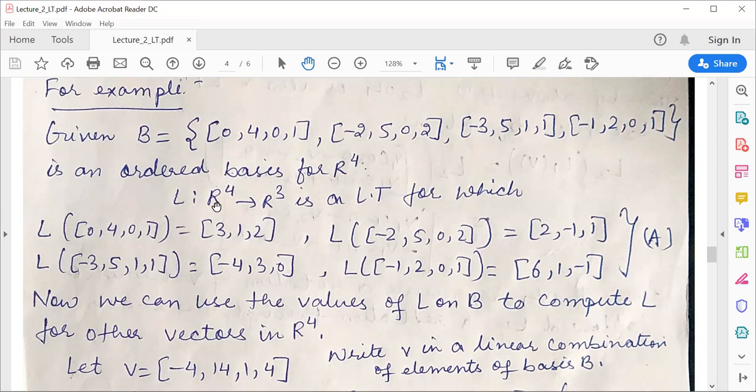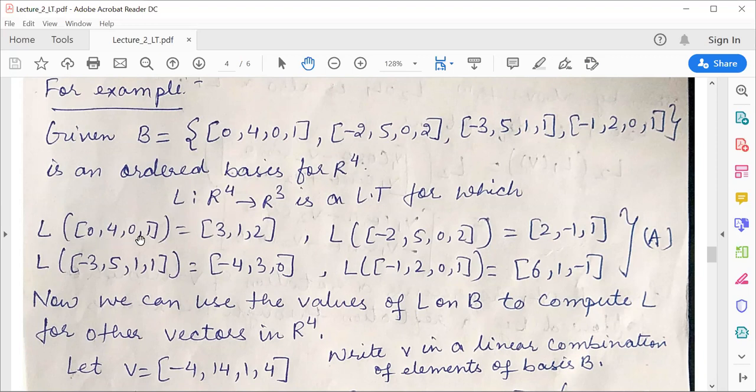My mapping is starting from R raised to power 4 to R cube. Here I know the action of my linear transformation on all the elements of the basis of R raised to power 4, and the given basis is represented in a set B.